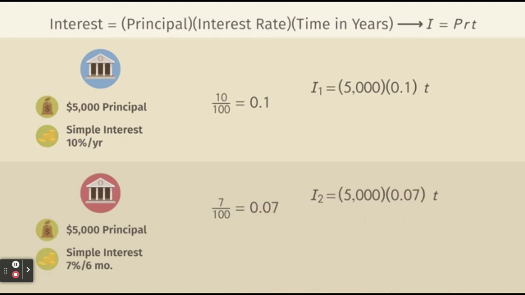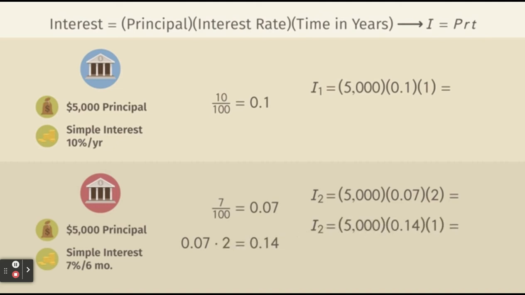The first bank's time period is already a year, so we can simply substitute a 1 for T. Also, since we want to compare the two interest rates, we should convert the second bank's time into years. Because 6 months happens twice a year, we have to multiply the percentage 0.07 by 2. If we plug in the numbers and multiply, we see that the interest owed to the First Beaver Bank at the end of a year is $500 and $700 for the Second Beaver Bank.